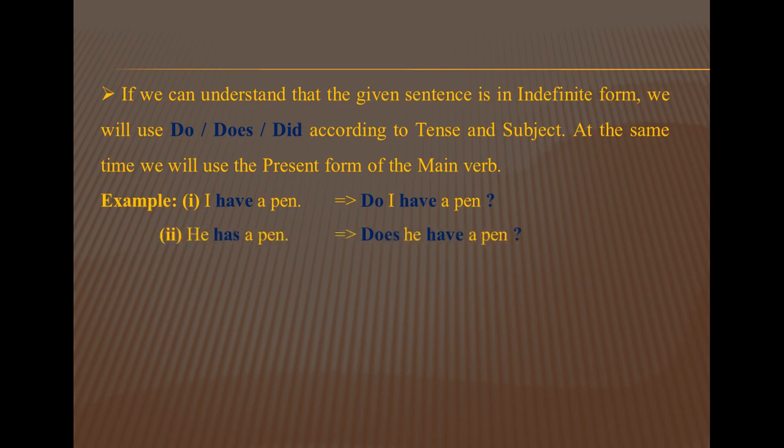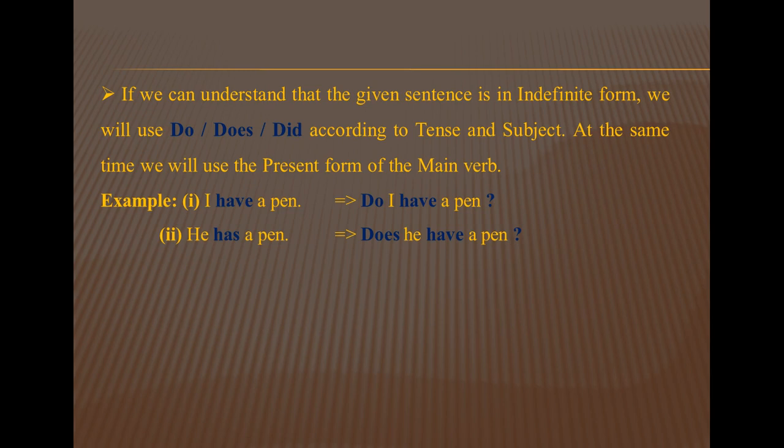Number 2, he has a pen. Here I use does: Does he have a pen? Because he is a third person singular number, for that reason I have used does here. So in my first sentence, I think you are very confused that have is in the question and also in the answer. But in example number 2, I think it will be clear for you that in the statement I have used has, but in the question I have used have.